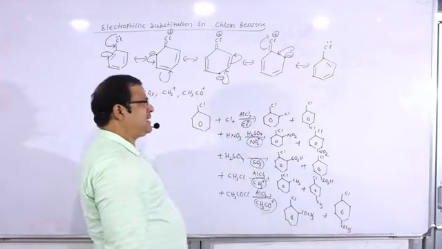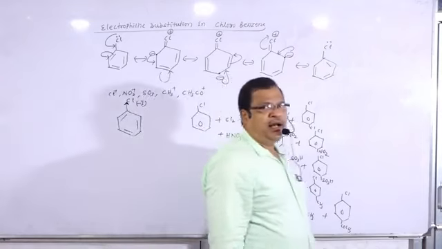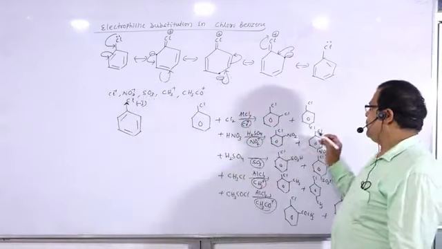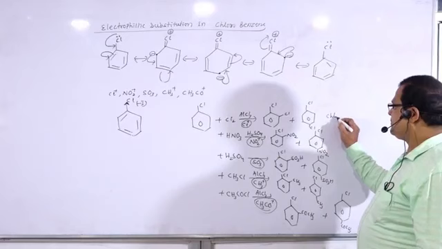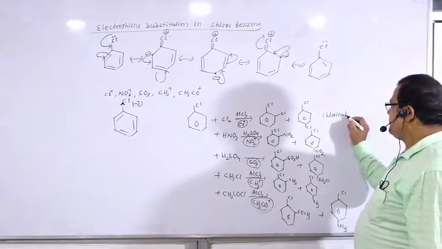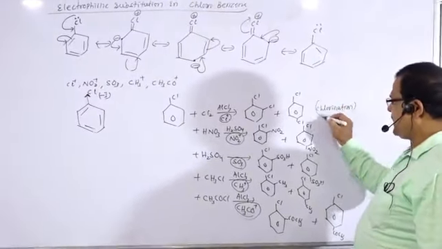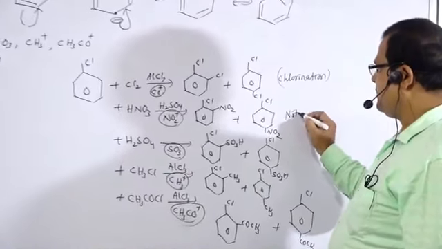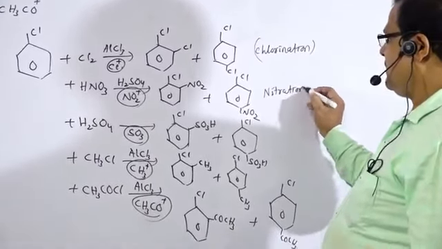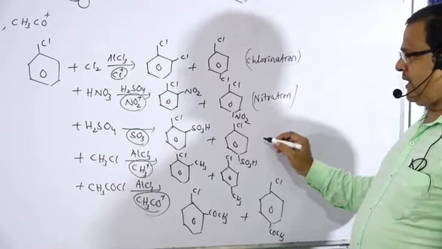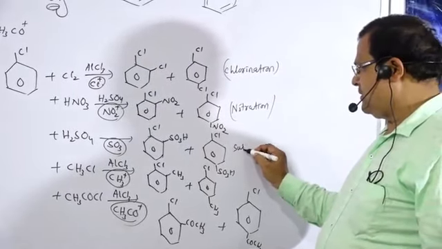So the first reaction is known as chlorination. The second one is nitration. The next one is sulfonation.